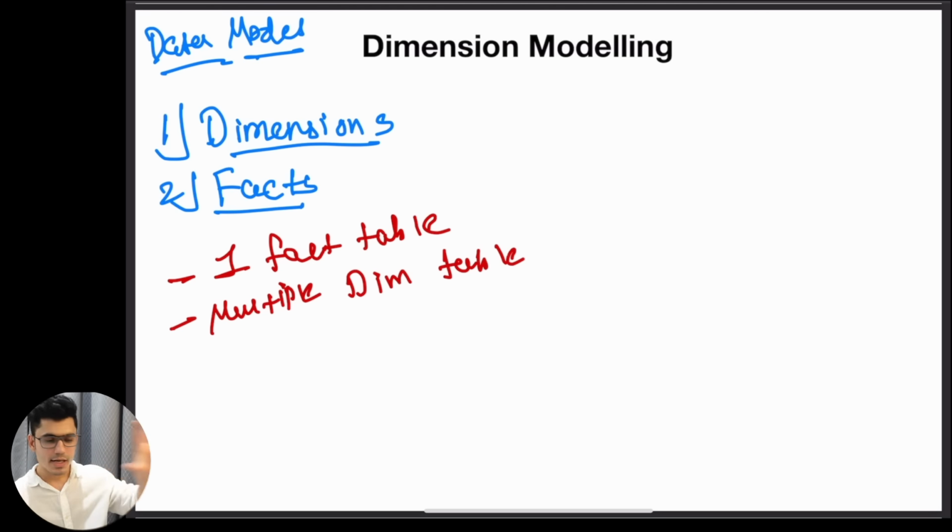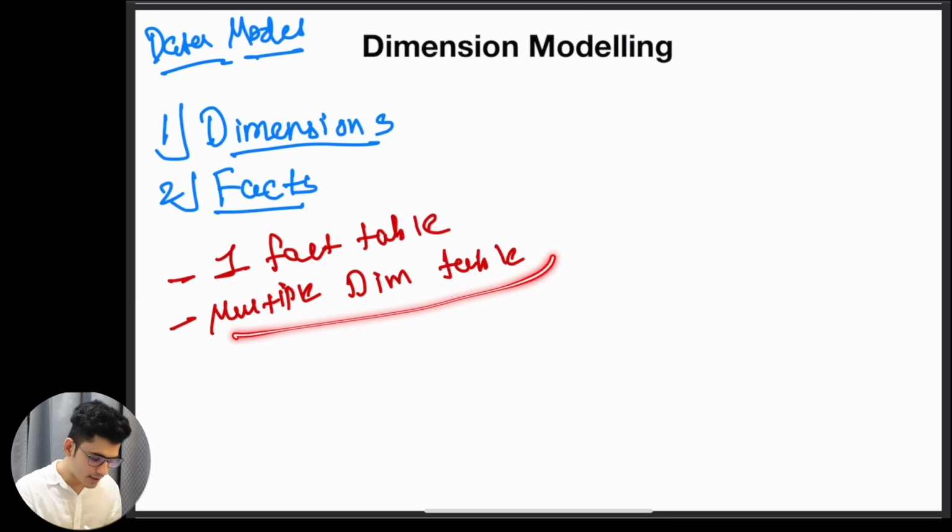Each and every dimension table will store the information about the categories or the descriptive attributes, such as product name, product category, username, user age, user city. All of these are the descriptive attributes about the particular dimensions that get stored inside the dimension table.